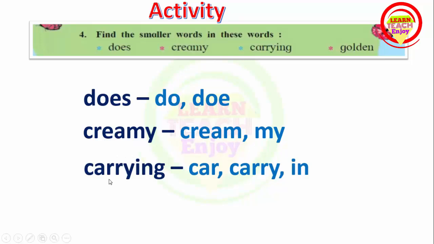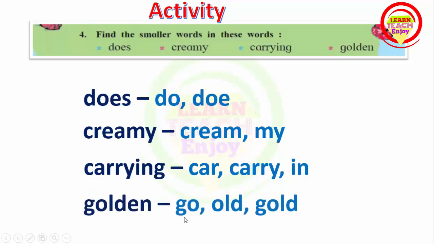Then next word carrying. See here there are 3 words in the big word: car, carry, and in. Then last word golden. We can make words here: go, gold. So write here go, gold and old. Old means जुना. So there are 3 words in the word golden. Like this you try to make many meaningful words here.